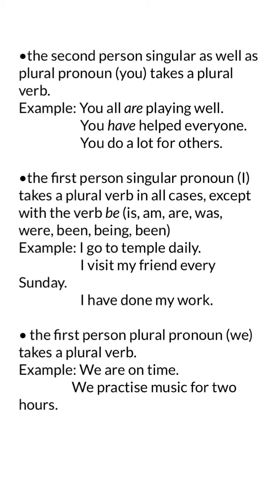You don't say we is on time. We are on time. We practice music for 2 hours. Now here the verb practice is in its plural form. The singular form would be practices. So she practices. Mohan practices. But with we, you will always use practice. We practice music for 2 hours.